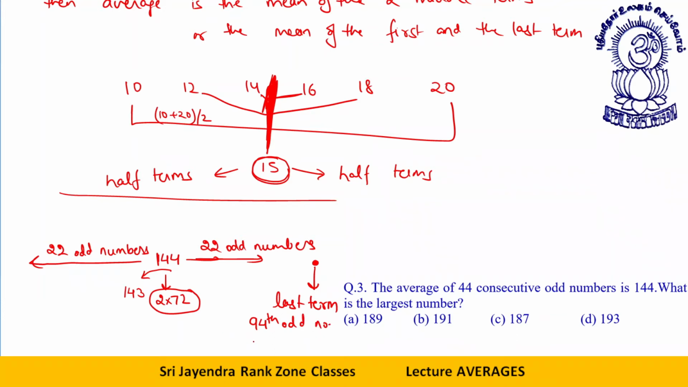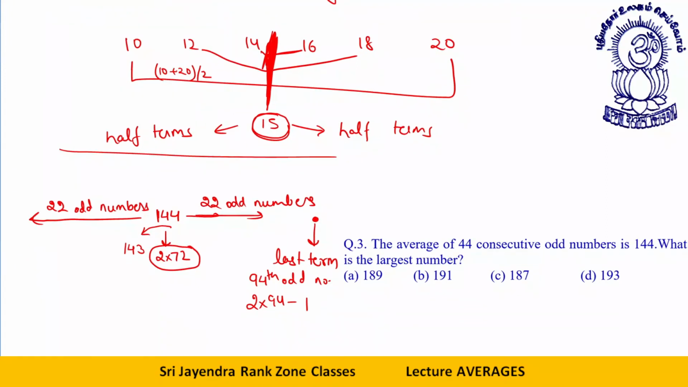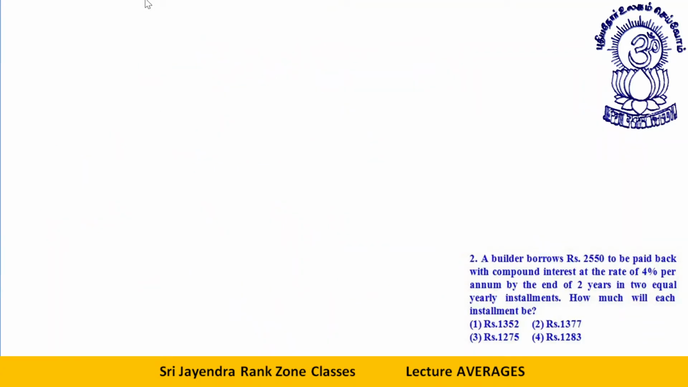What will be the 94th odd number? The 94th odd number will be 2 into 94 minus 1. That will give you 188 minus 1, or 187. This is your answer. You can have a look at it for a second before I proceed to the next question. Let me take the next one.